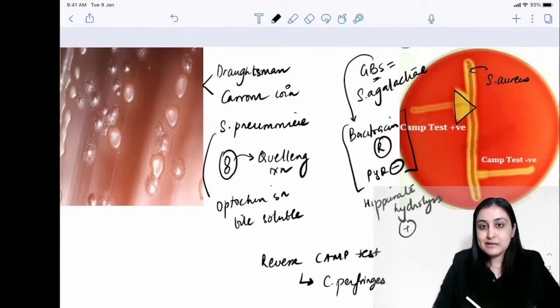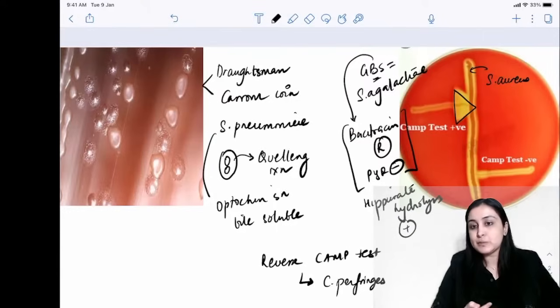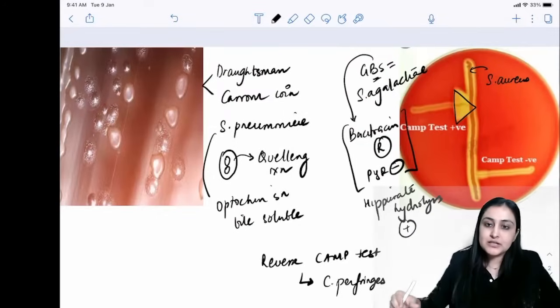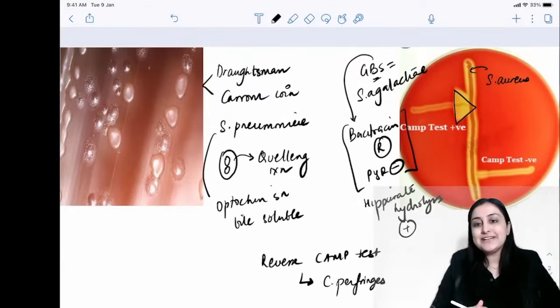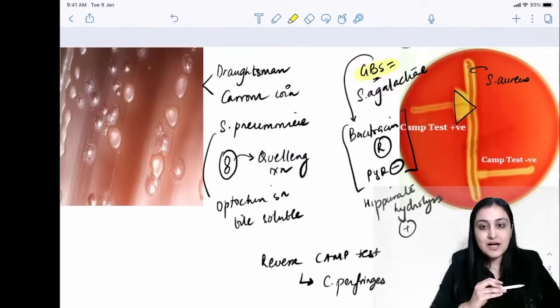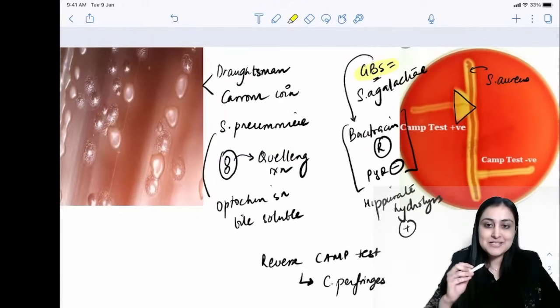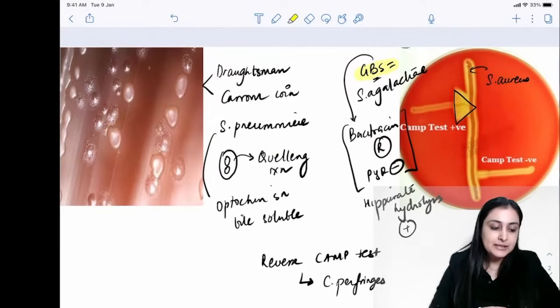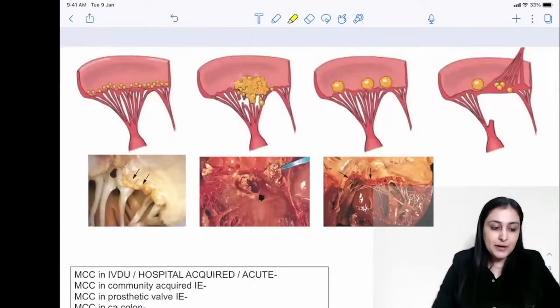One more very important fact, Group B strep is a very important cause, in fact the most common cause of early onset neonatal meningitis and early onset neonatal sepsis, because it's the mother's vaginal flora which leads to this. So it's going to be early onset. That is why babies: Group B was not just babies, it was babies because it also causes neonatal sepsis. So this is about this.